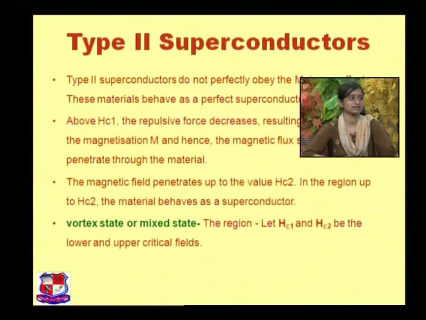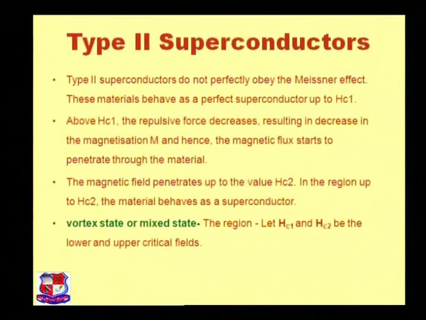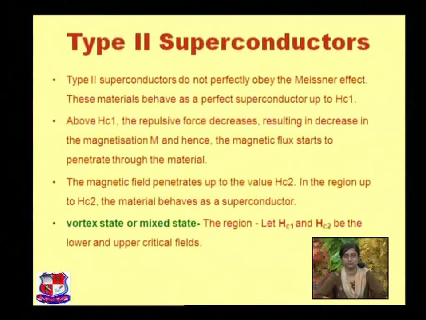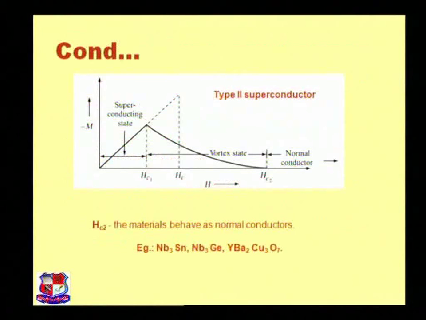Now, the second thing: type 2 superconducting materials, which means hard superconducting materials. Type 2 superconductors do not perfectly obey the Meissner effect. These materials behave as a perfect superconductor up to Hc1. Above Hc1, the repulsive force decreases, resulting in a decrease in the magnetization M, and hence the magnetic flux starts to penetrate through the material. Here is the graph of the type 2 superconducting material.